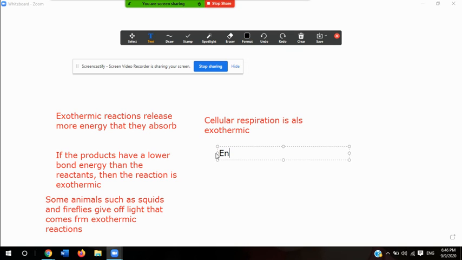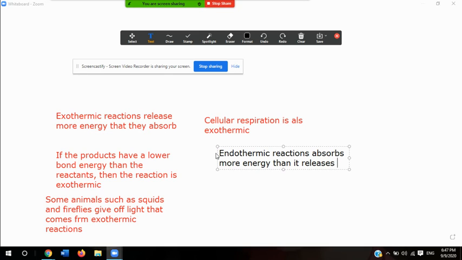Endothermic reactions absorb more energy than they release.